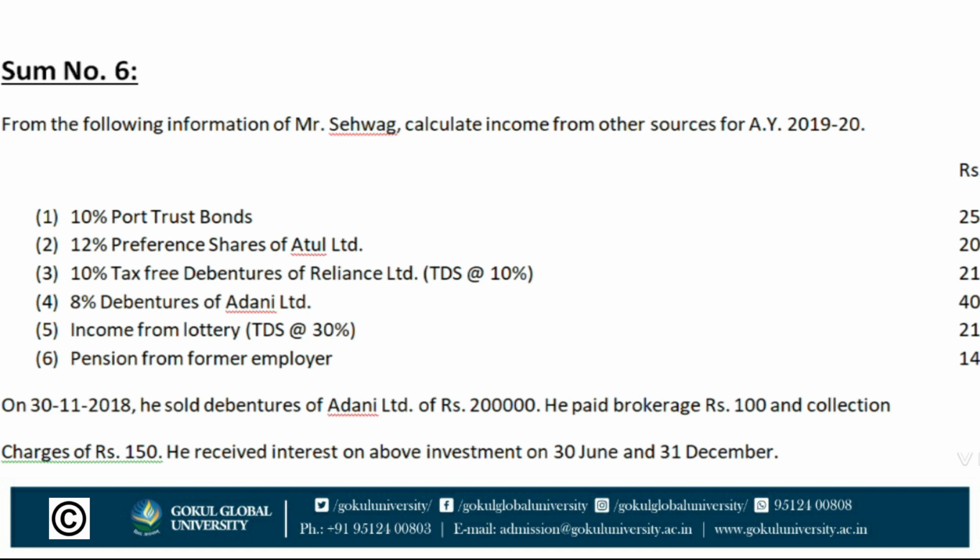Next, 10% tax-free debentures of Reliance Limited. Tax-free debentures of Reliance Limited is taxable under this head, and TDS rate is 10%. Amount is rupees 2,16,000. Next, 8% debentures of Adani Limited. Adani Limited debentures is also taxable. Amount is 4 lakh and rate of interest is 8%. Next, income from lottery. Income from lottery is also taxable. Amount is 2,10,000 and TDS rate is 30%.